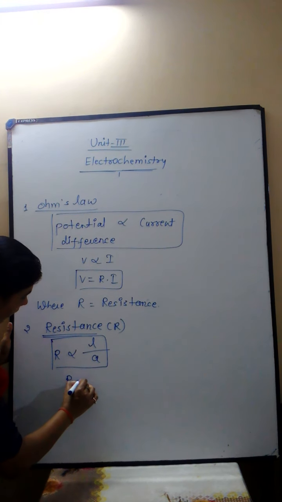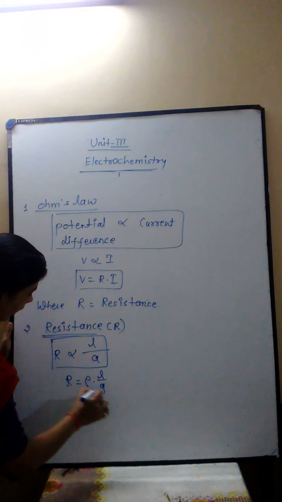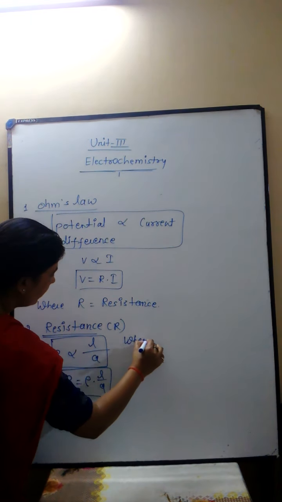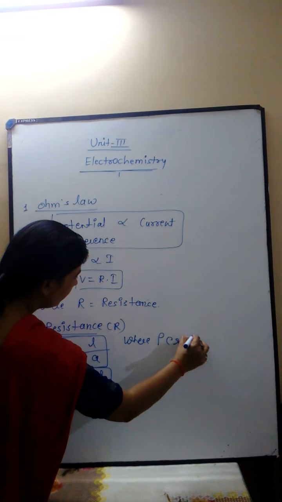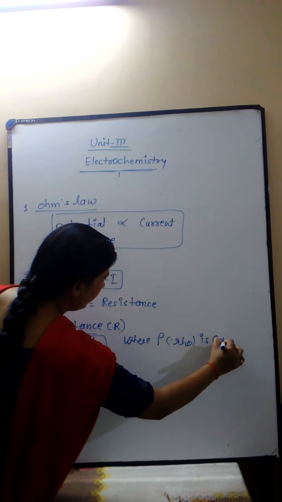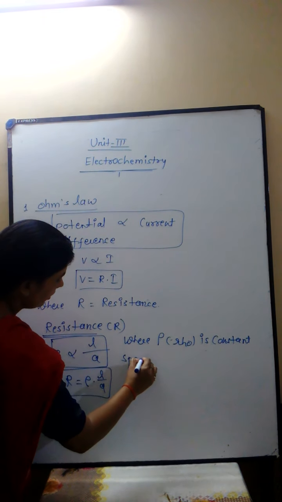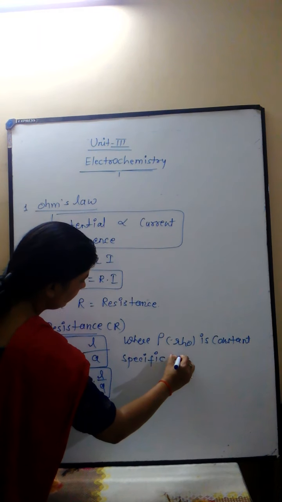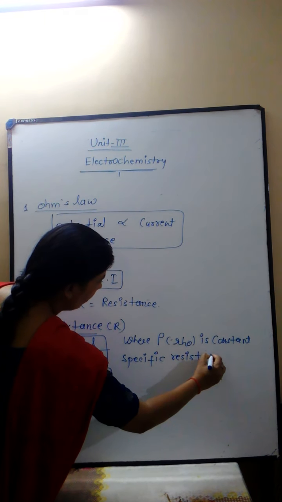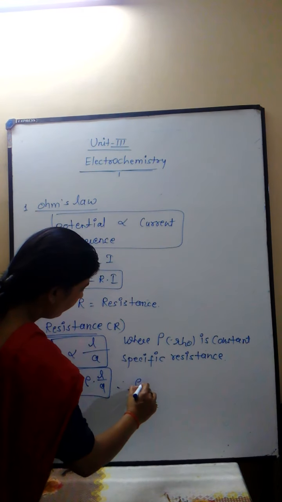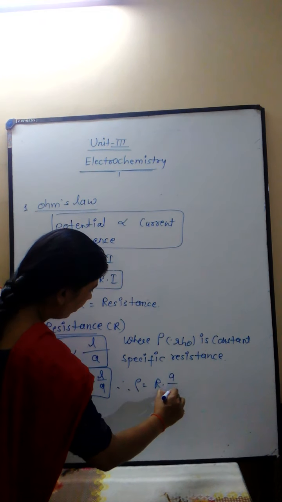Replacing the proportional sign, one constant comes, that is l upon A, where rho is the constant called specific resistance or resistivity. Rho is the constant known as specific resistance or resistivity. So rho equals R A upon l.